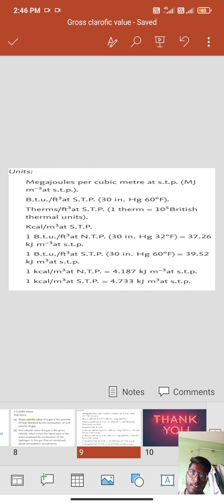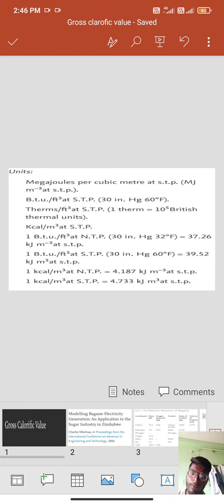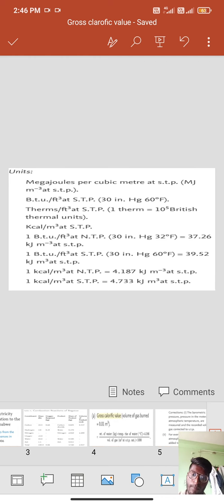This has different units. We can interchange them. Mainly we want to remember the formula of gross calorific value. If we remember gross calorific value, then we can also calculate net calorific value. Thank you.